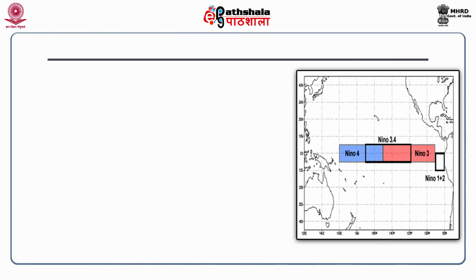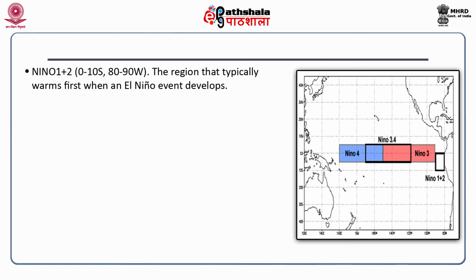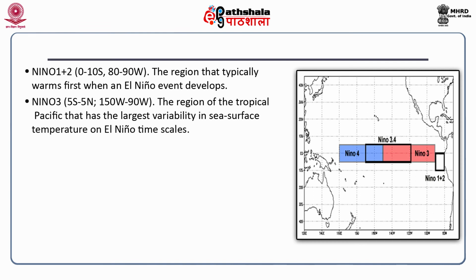These El-Nino and La Nina events are monitored with the help of some indices. These are Niño 1+2, Niño 3, Niño 3.4 and Niño 4. In case of Niño 1+2, this region typically warms first when an El-Nino event develops, and the observations are taken between 0 to 10 degree south latitude and between 80 to 90 degree west longitude region. Niño 3 is the region of the tropical Pacific that has the highest variability in sea surface temperature on El-Nino time scales. The observations are taken between 5 degree south latitude to 5 degree north latitude and between 150 degree west to 90 degree west longitude.